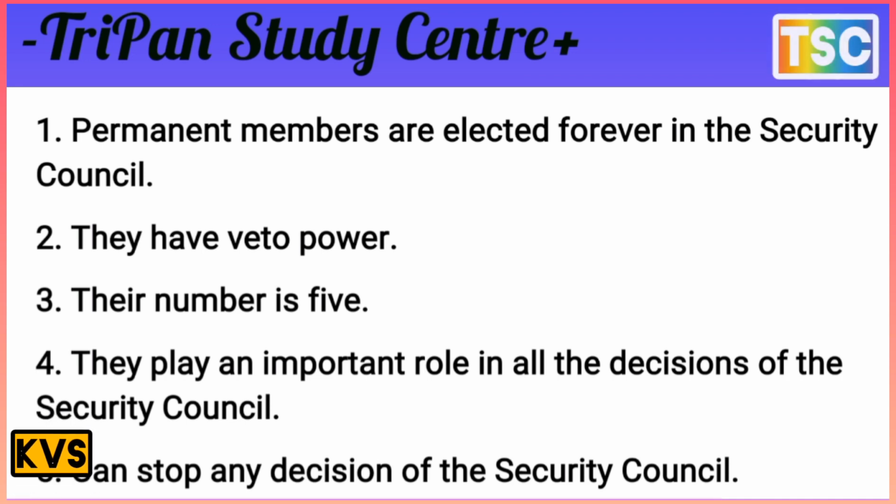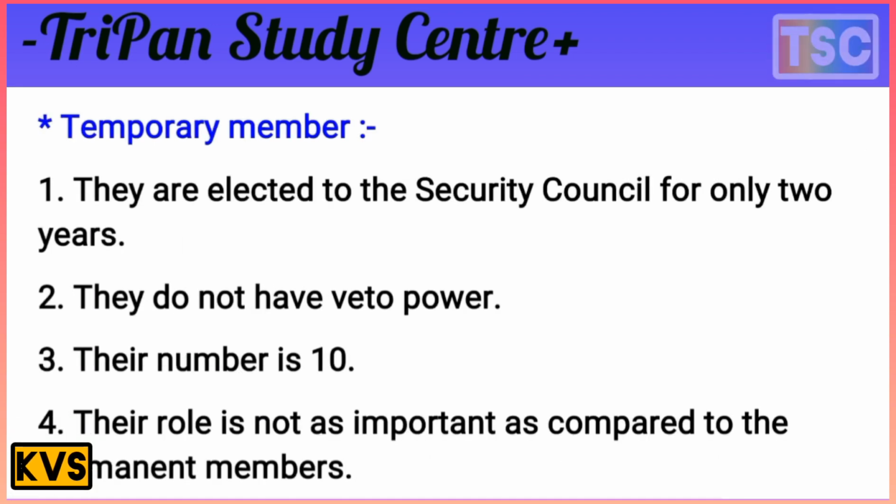And let's see the temporary members. They are elected to the Security Council for only 2 years.